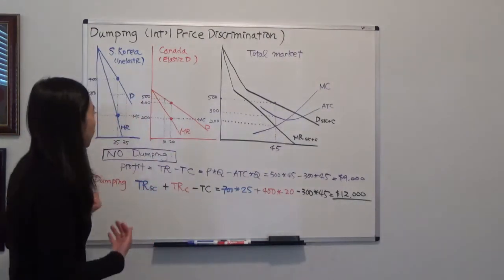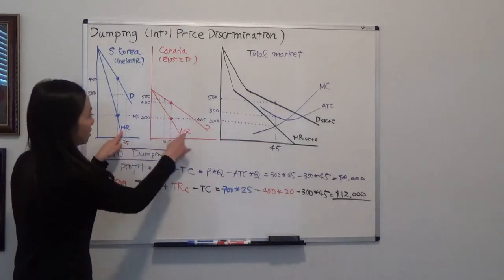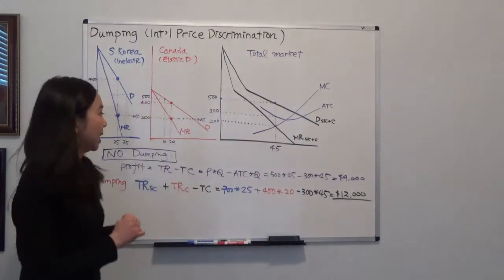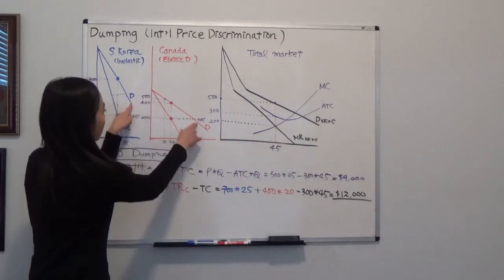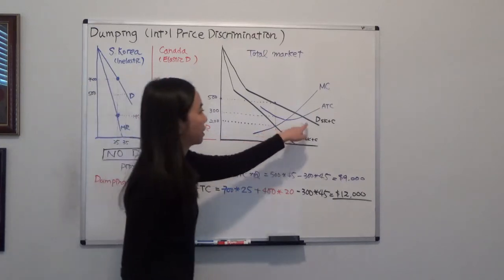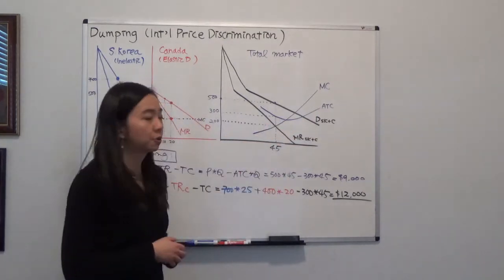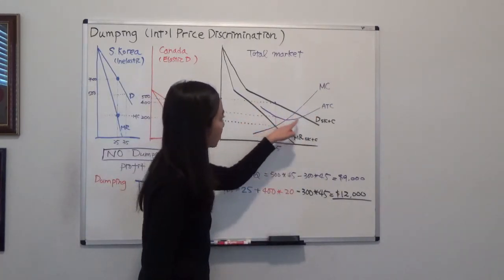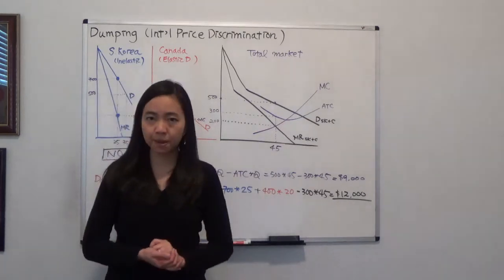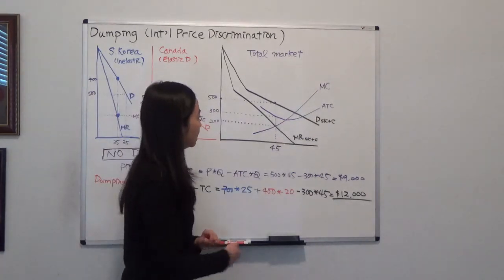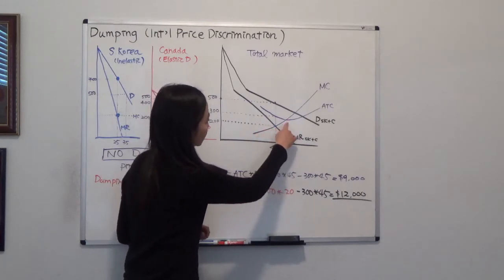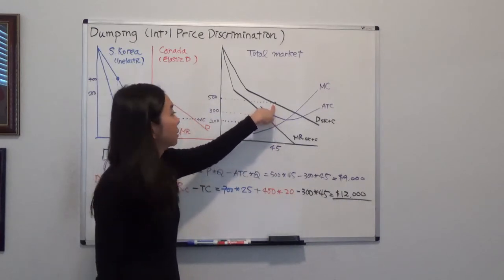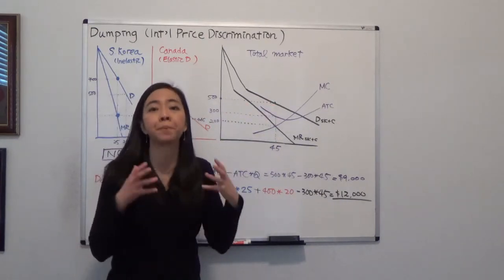It will first sum up the marginal revenue curves of both submarkets and get a total market marginal revenue curve, and also sum up the demand curves of both submarkets and get the total market demand curve. And now we're going to take a look at the marginal cost curve and the average total cost curve. To maximize profit, the firm is going to set marginal revenue equal to marginal cost, finding the quantity, and go back to the demand curve to decide how much it's going to charge in both markets.